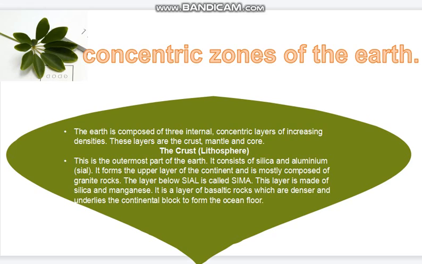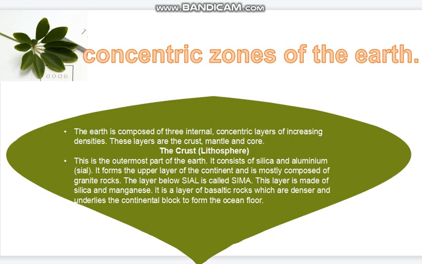So we'll begin with the crust. The crust is the outermost part of the Earth. It consists of silica and aluminium, so it's shortly known as SIAL. When you see the term SIAL, it has been shortened from silica and aluminium. It forms the upper layer of the continent, and it is mostly composed of granite rocks. The granite rocks are the ones found on the crust.